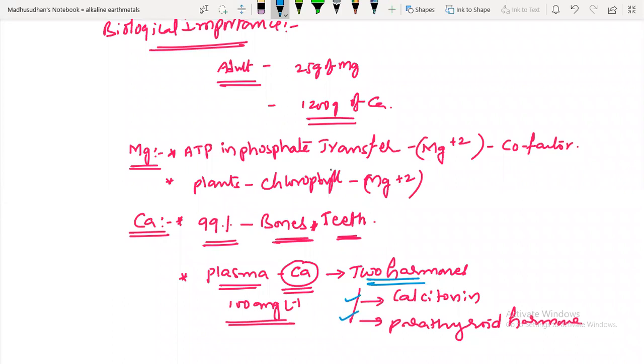Next, we'll move to the third A group elements. Boys, are you listening? Yes, sir. We are listening, sir. Excuse me, sir, just take a screenshot of this. Now we'll move to 13th group elements. Okay, guys.